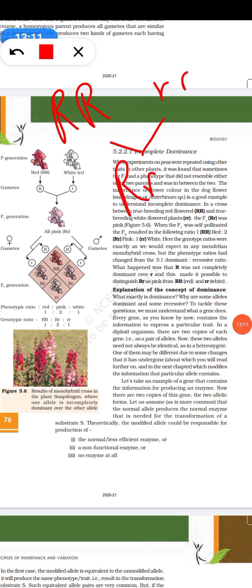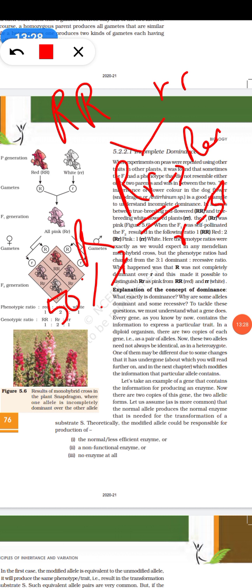According to the law of dominance, I would have got red. But what happens is, R shows its characteristic 50%, and small r also shows its characteristic 50%. So red and white together become pink in color.